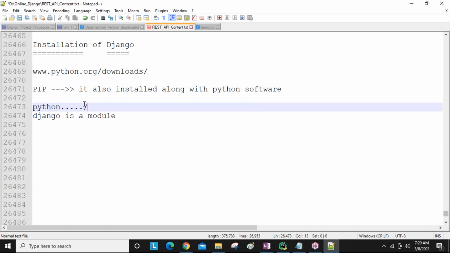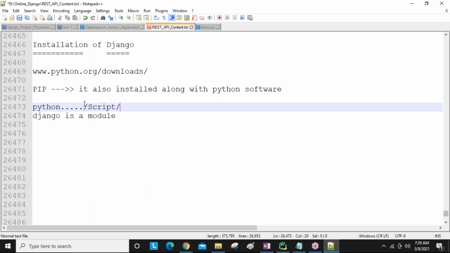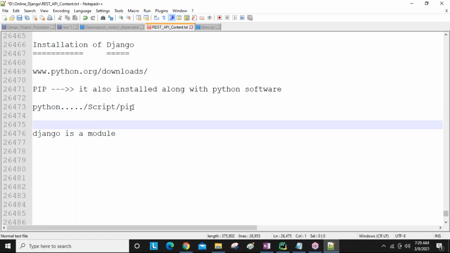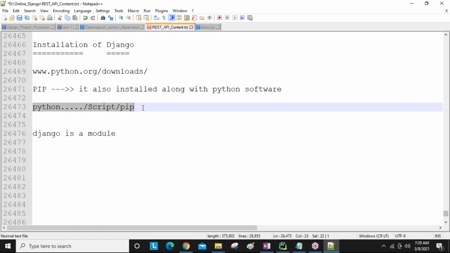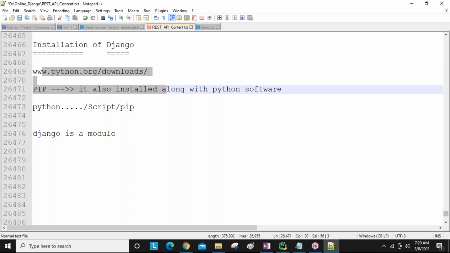Inside your Python software, there is a Scripts folder, guys. Inside this Scripts folder, the pip command is available. This pip is responsible for installing our Django. That's why Python software is required. Clear, guys?